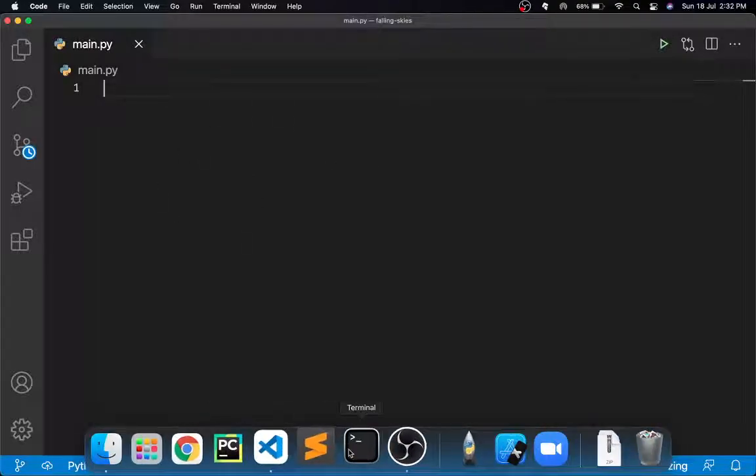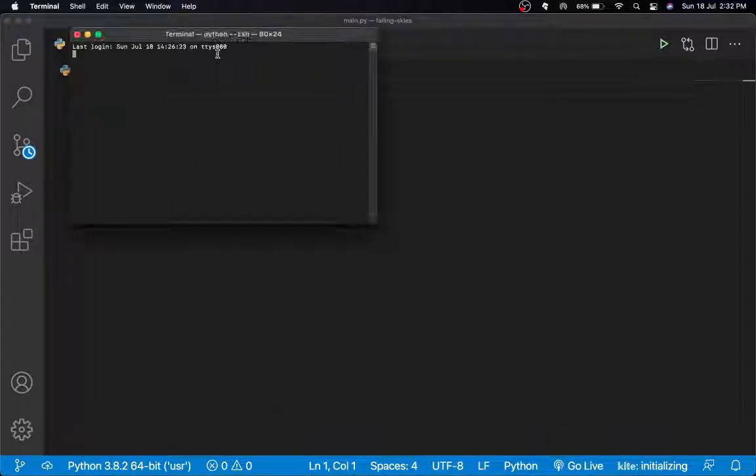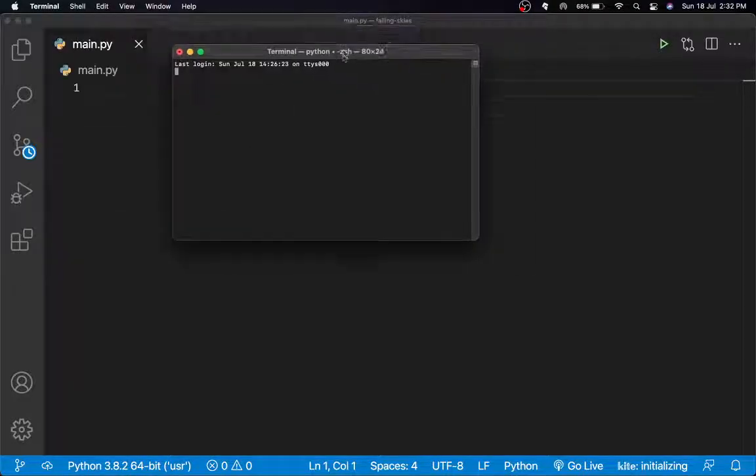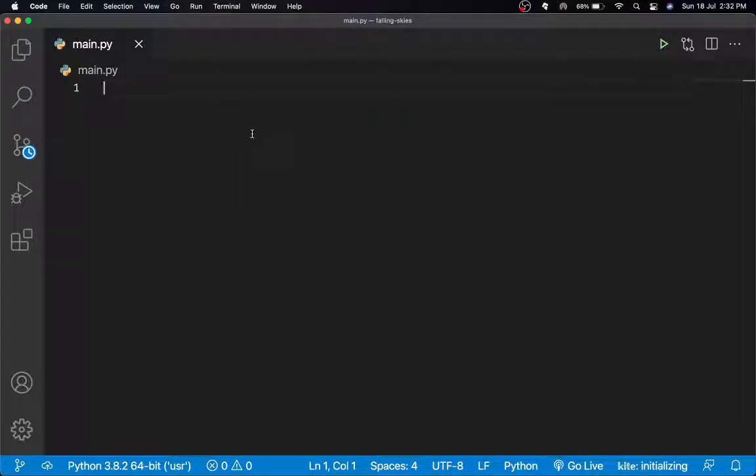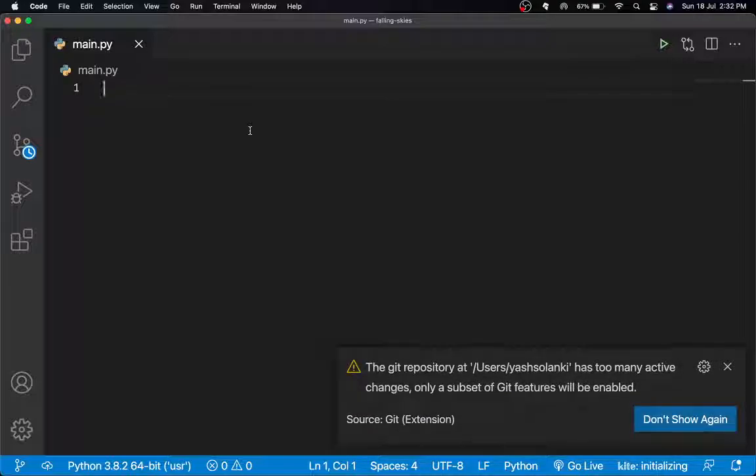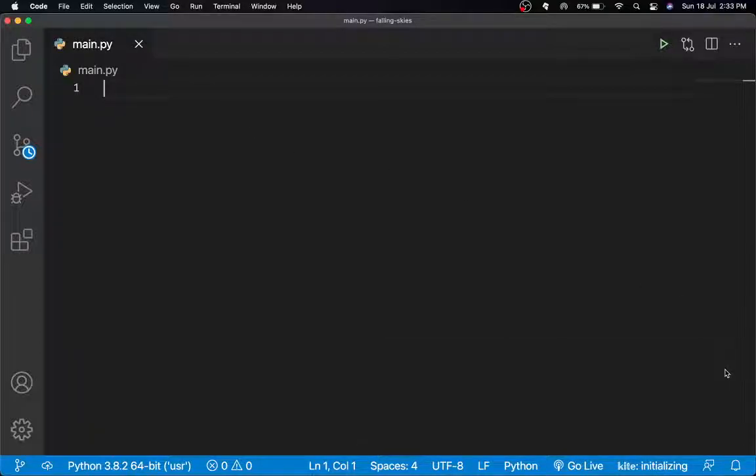So first of all, you need to install a few modules to follow along. I know it's kind of bad, but you need to. So open up your terminal or command prompt based on your operating system and just type pip3 install pygame. If you already have it installed like me, then you don't need to do that. Also, on Windows, you only need to type pip. The reason we type pip3 on Mac is because if you do pip, it will take pip of Python 2. At least it's not the case on my laptop, but all of the older Macs like the 2017 and 2016 versions usually default to Python 2. So that's why. Alright, so let's get started and code out this entire game.